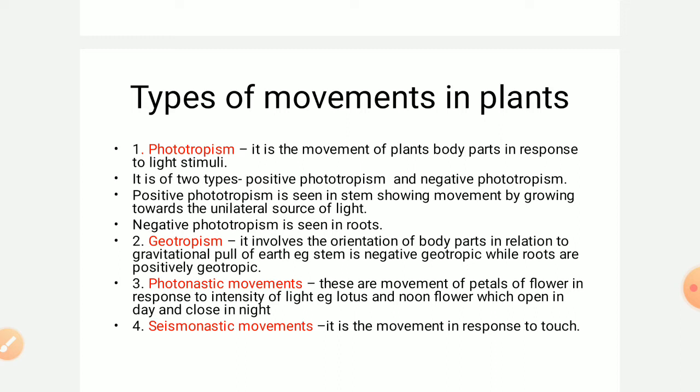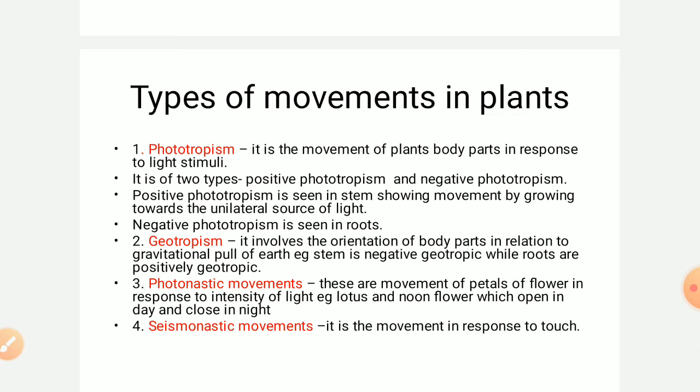As the word suggests, geo means earth. Whenever there is growth towards the earth, that is positive geotropism. Another is when it is away from the earth's surface, that is negative geotropism. Negative geotropism is shown by the stem, whereas positive geotropism is shown by the roots.